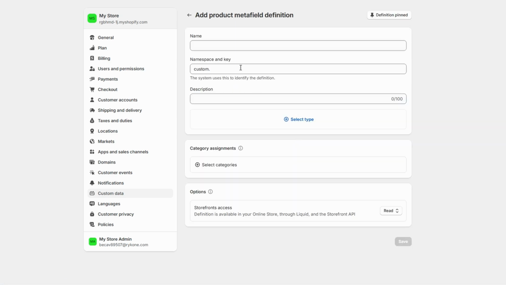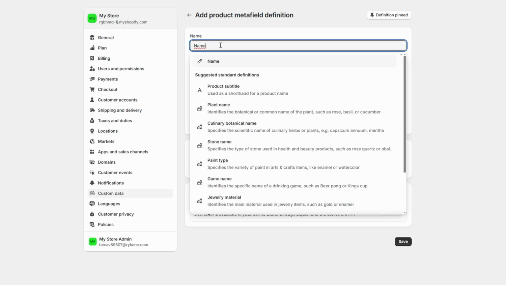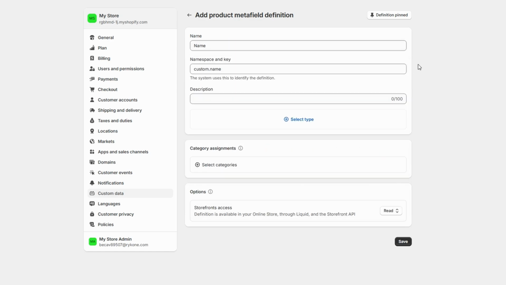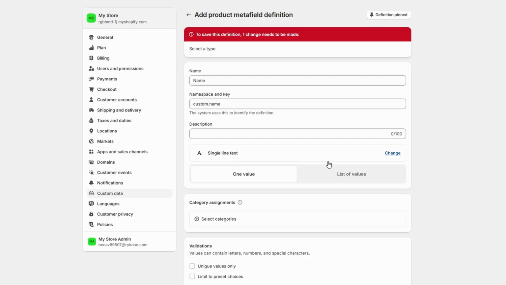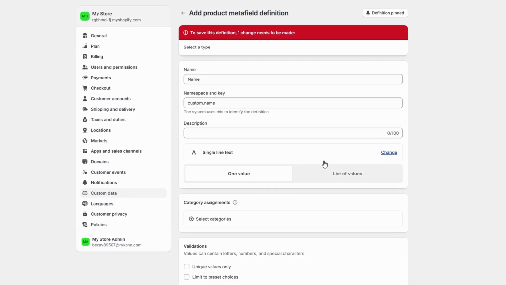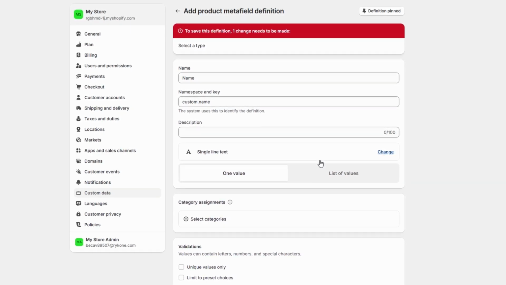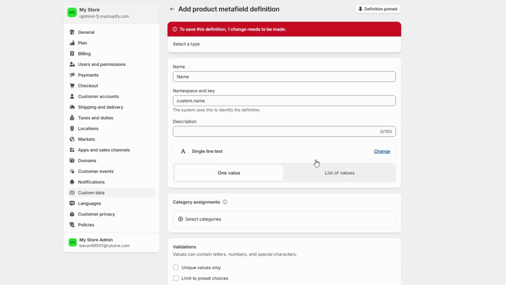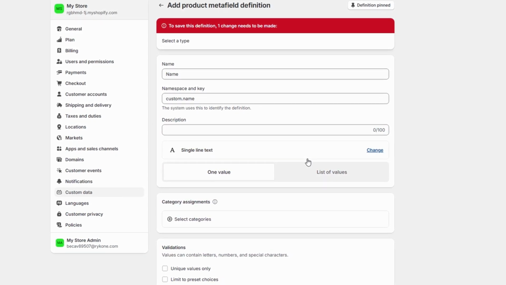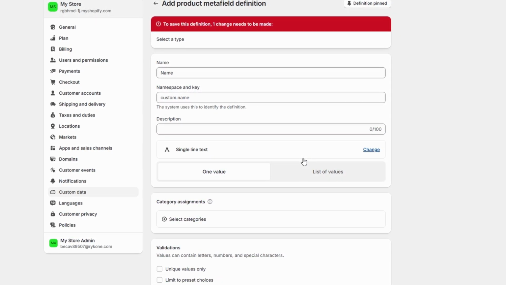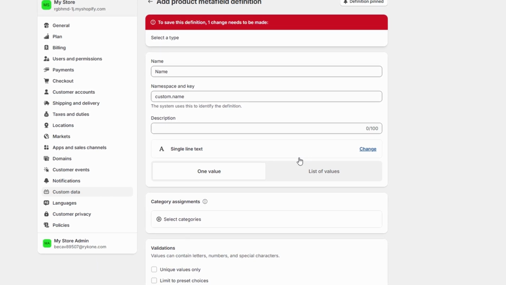Let's name this field Care Instructions so customers will know exactly what to do to maintain the quality of their product. Next, choose the type of metafield. Since we're adding a text-based description, we'll select the single-line text option. This will allow you to enter a brief, yet informative description for each product. For example, you might add "hand wash only in cold water and air dry" as the care instructions for a delicate wool sweater, or "keep in a cool, dry place" for a leather handbag.